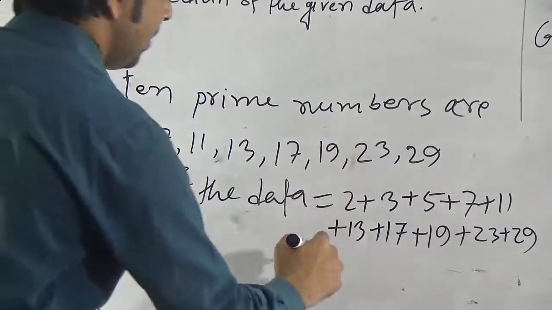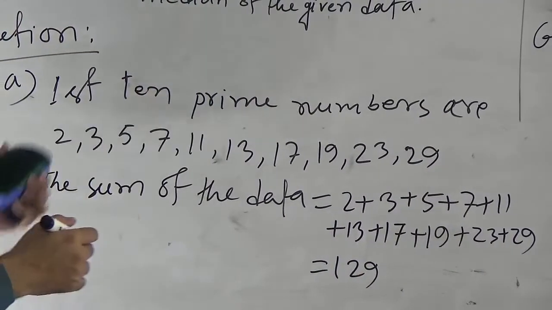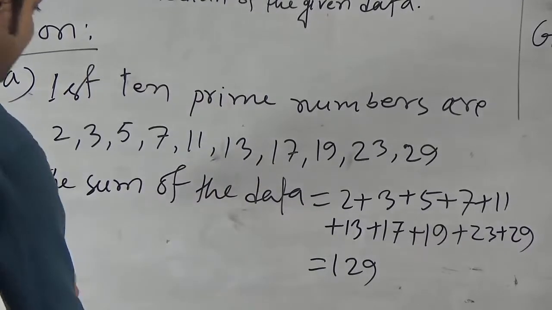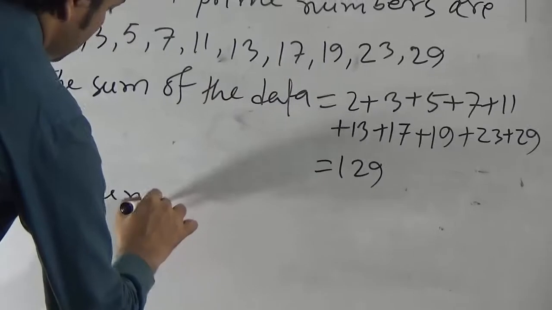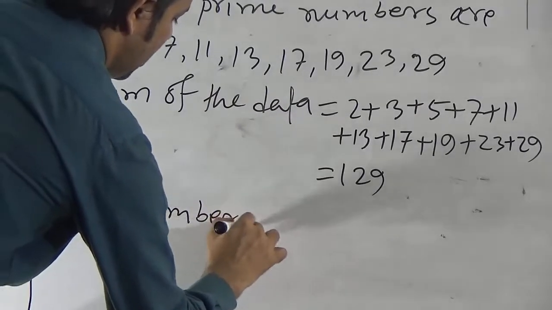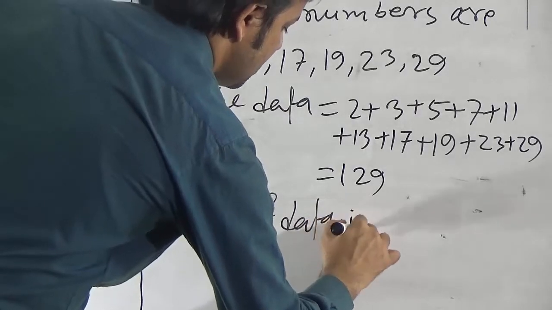If we take the sum, this will be 129. Here as 10 prime numbers here, so the number of data is 10 here.